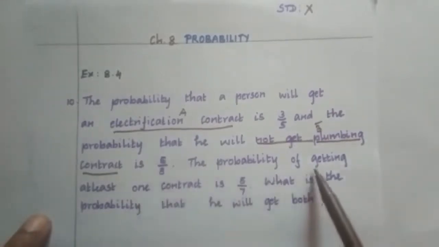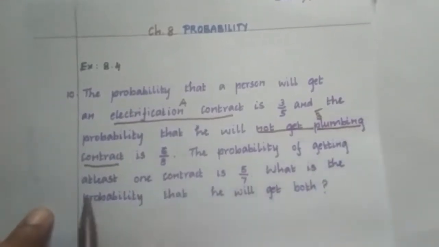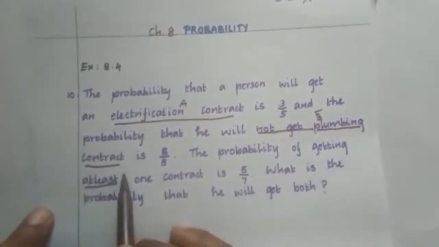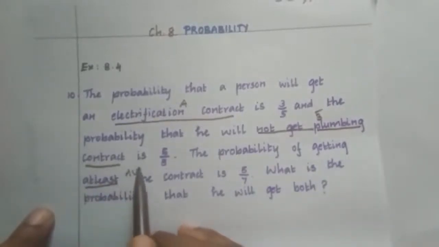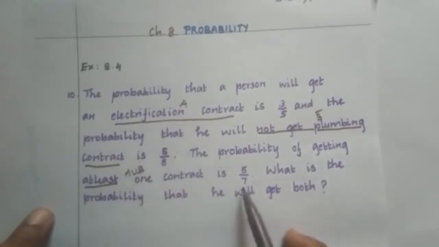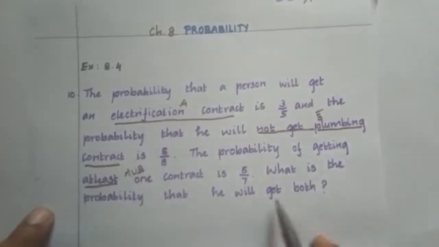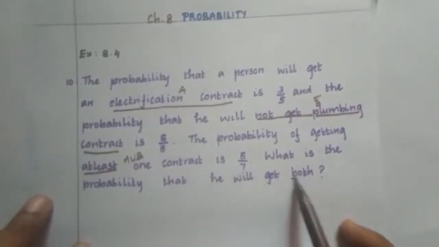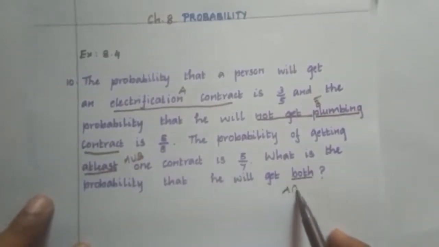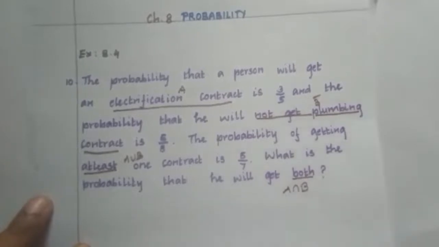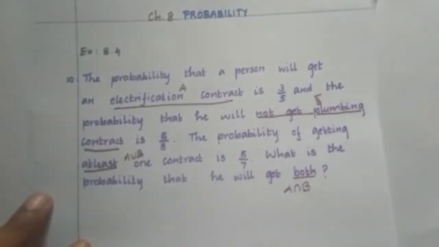The probability of getting at least one contract, this stands for A union B. Its value is given as 5 by 7. What is the probability that he will get both? This both stands for A intersection B. Are you able to understand the question?